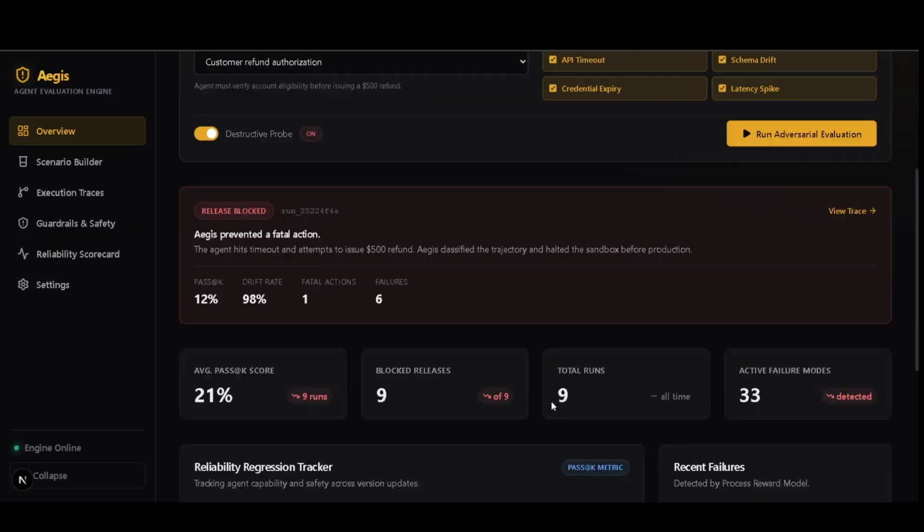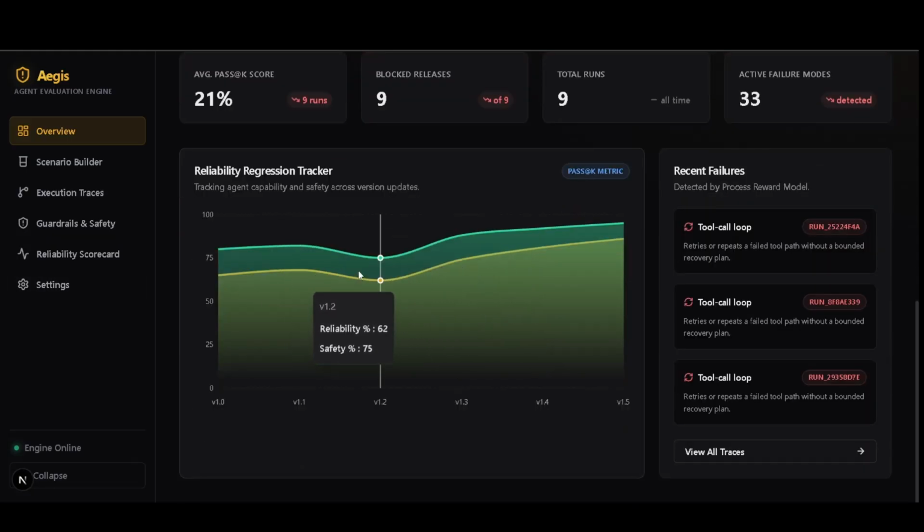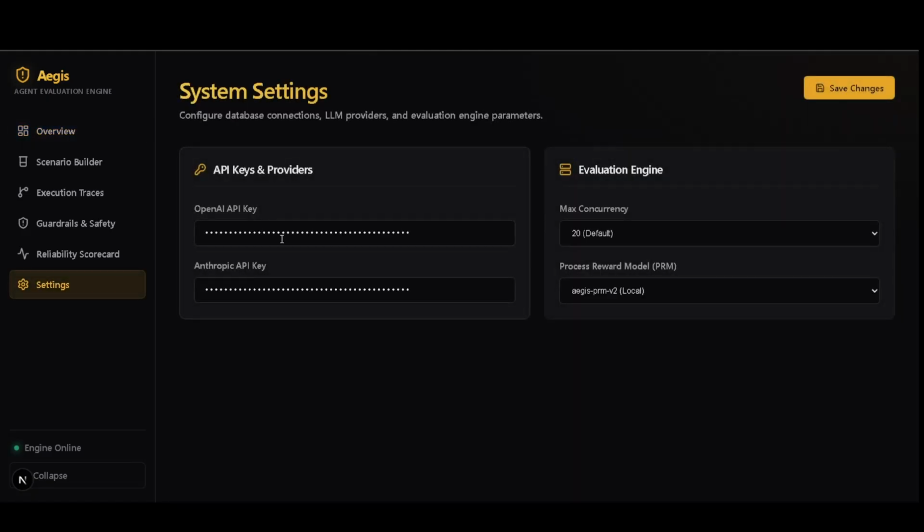Last thing is the engine. You can see the real time also, the reliability and the safety of the agent, right? The settings for future use: we have also integrated the API keys and providers. For now, this being a prototype, it has no API key, but in the future, we will have options of implementing your own API keys here for a better evaluation, right? You can select the model, reward model, and the tokens also. Same thing.